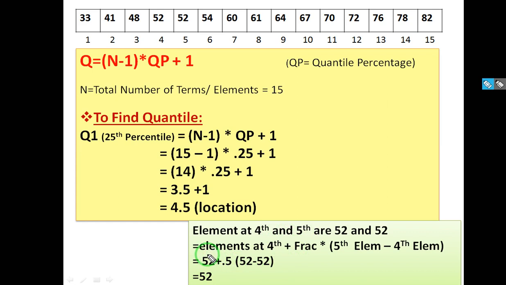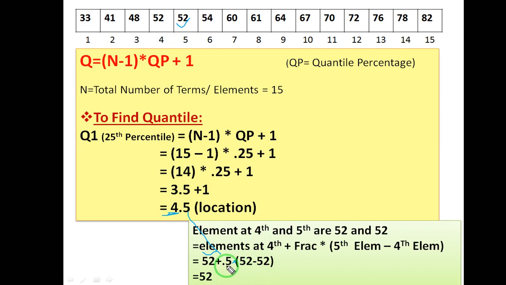You have to use this formula: element at the fourth. The element at the fourth is 52 because it's 4.5, so we have to check the element at the fourth. The element at the fourth is 52 plus the decimal or fraction point over here. The fraction number is 0.5. The fraction number will come over here, 52 plus 0.5 multiplied by the fifth element minus the fourth element within brackets. The fifth element is the very next element after the fourth location. The fifth element is 52, so 52 minus 52, the fourth element, will be 0.